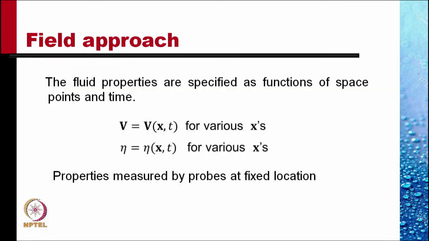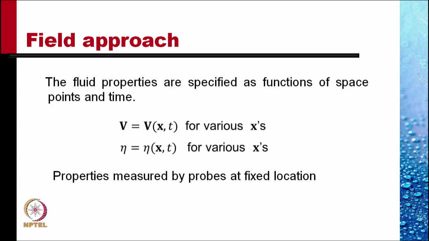And therefore, we use an alternate approach, what we call a field approach. Here, the fluid properties are specified as functions of space, points, and time. So, V is a function of x, the space point, and time. It is the velocity of whatever particle is at that location at that time.